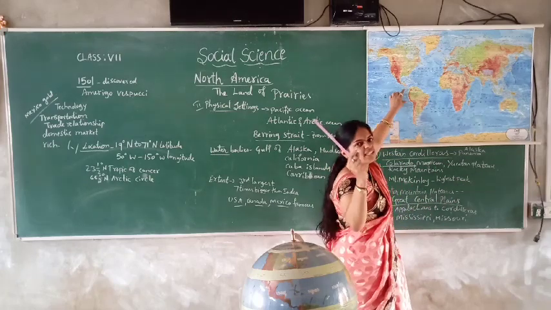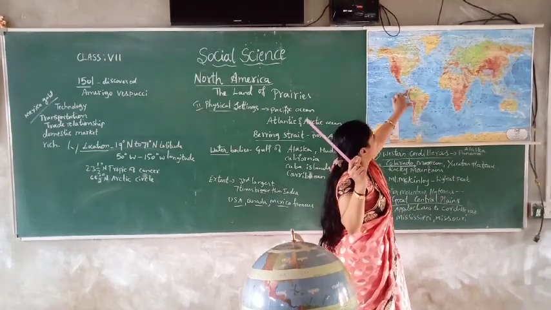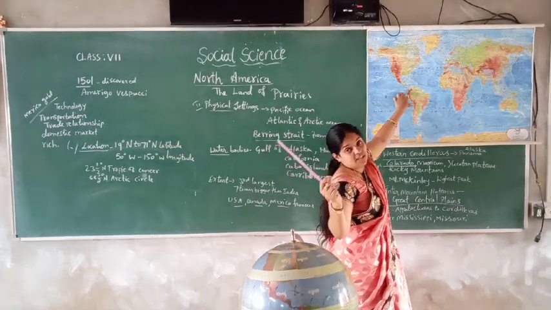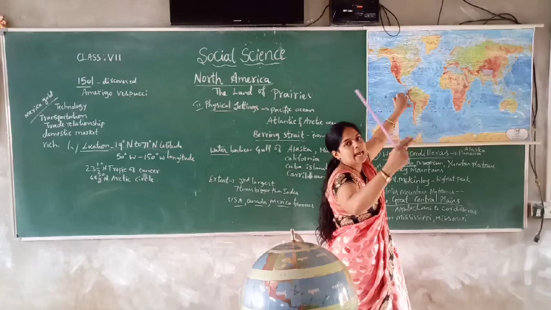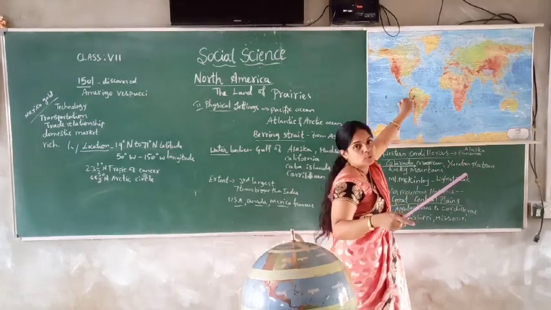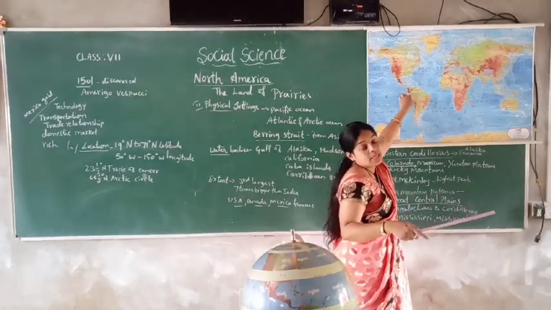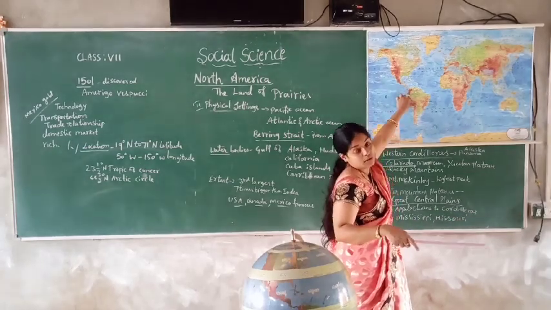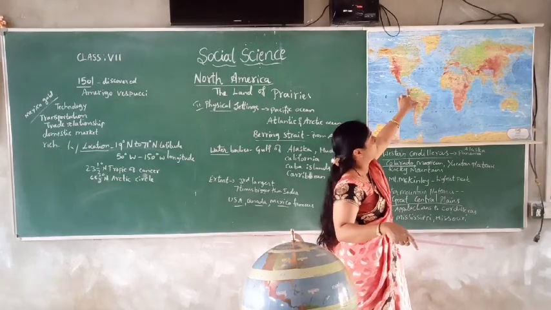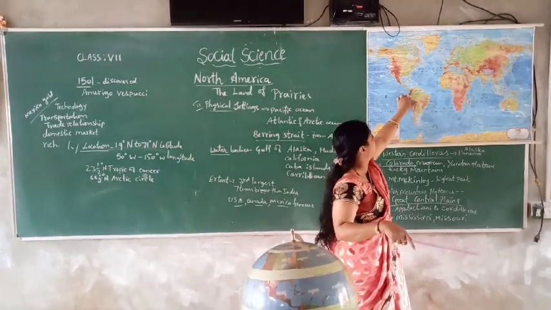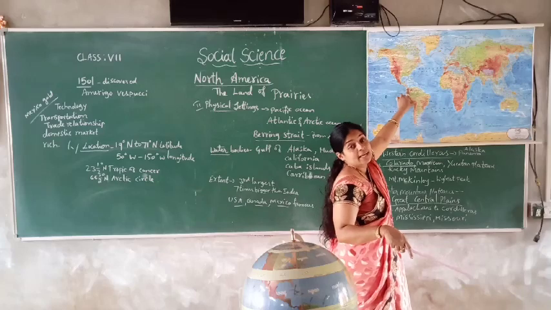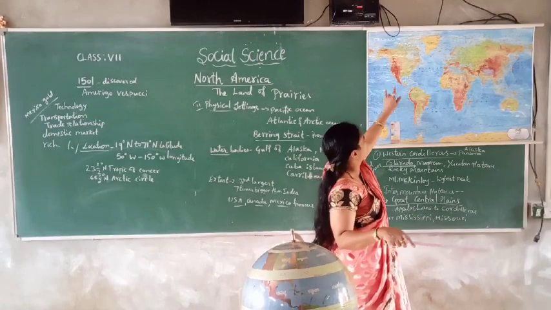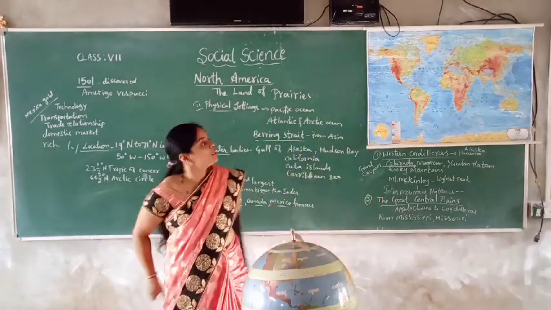There is a small isthmus that is joined to South America. It is a narrow path of land joined to South America, and that is called an isthmus. There we can see the Panama Canal, which the government or our geographers made here. Through the canal, ships or boats are moving, children, while trading.